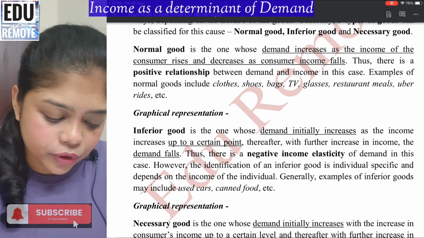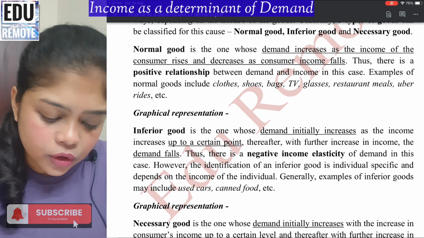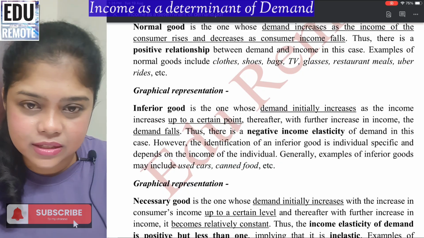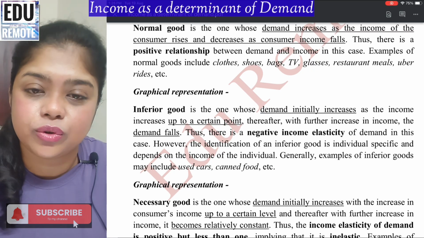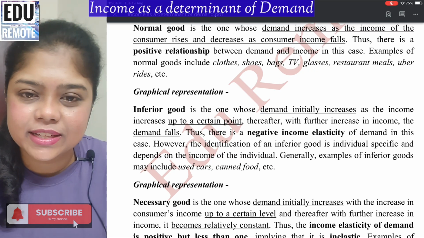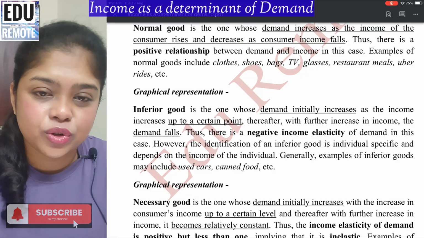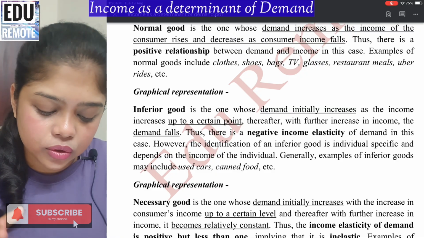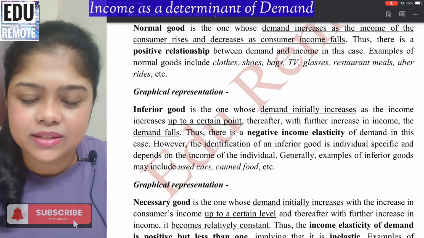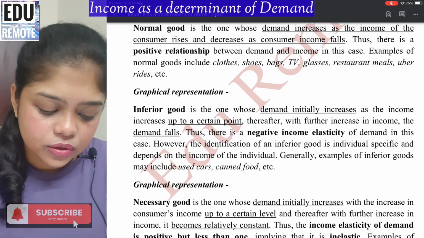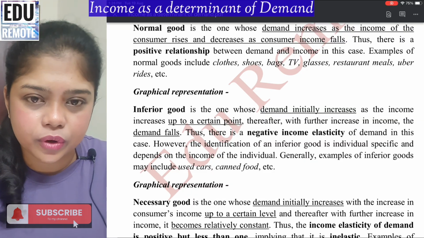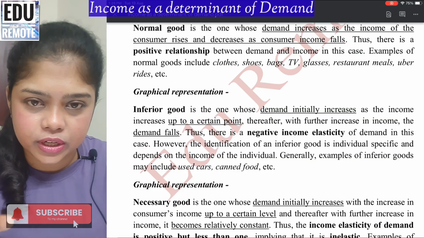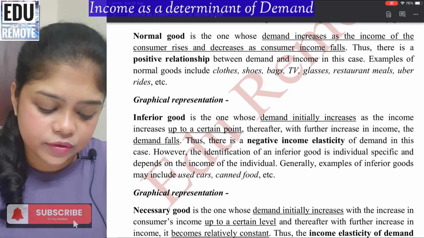Examples of normal goods include shoes, clothes, bags, TV, glasses, restaurant meals, Uber rides, etc. Restaurant meals and Uber rides are services, and clothes, shoes, bags, TV, glasses are goods. So a normal good follows a direct positive relationship, as we have just explained.